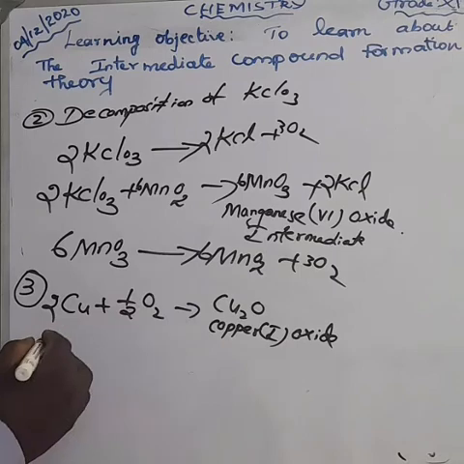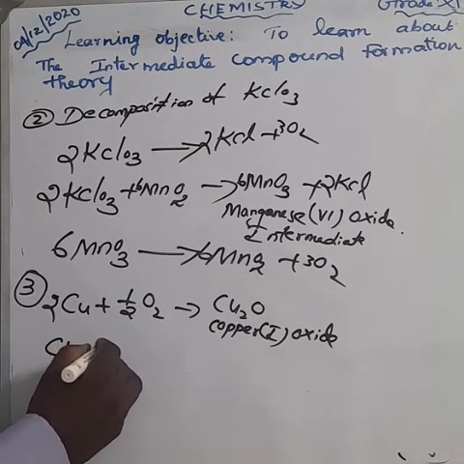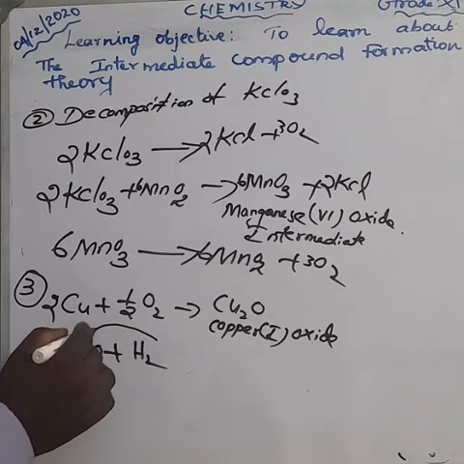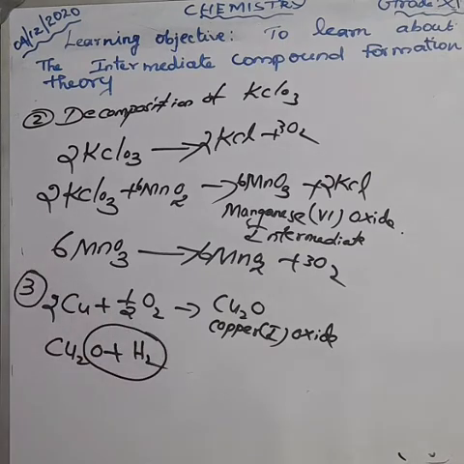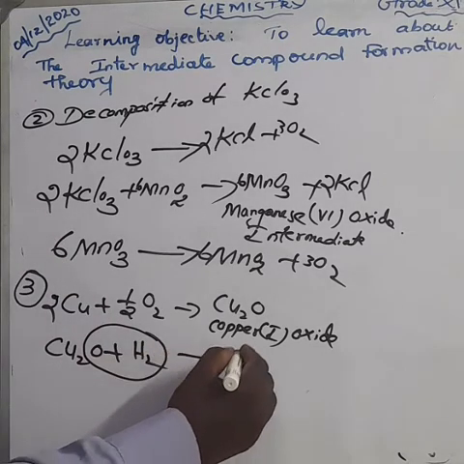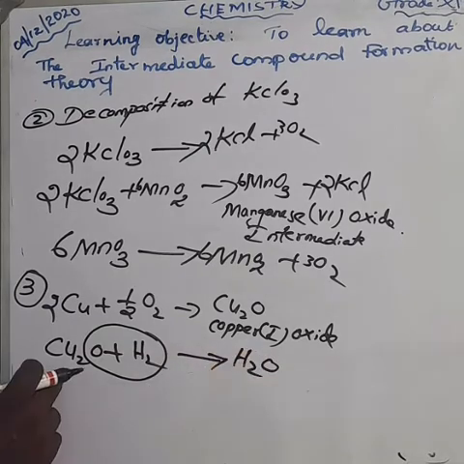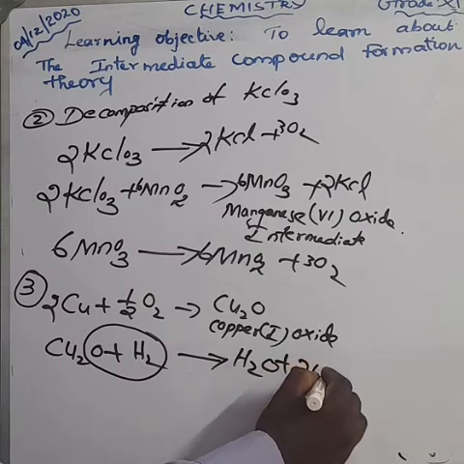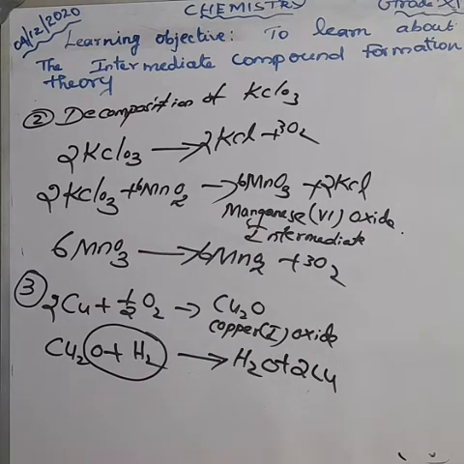So we can write Cu2O plus H2. What's the product? Hydrogen combines with oxygen to form water, H2O. So copper is left out, plus 2Cu. Okay, this is about the third example. I think that it's a very easy equation.